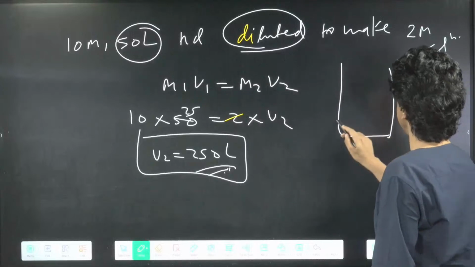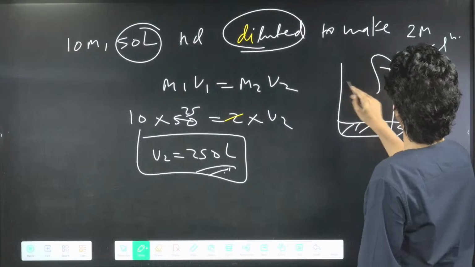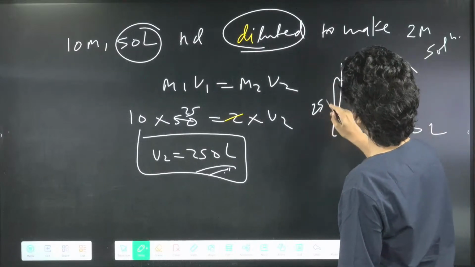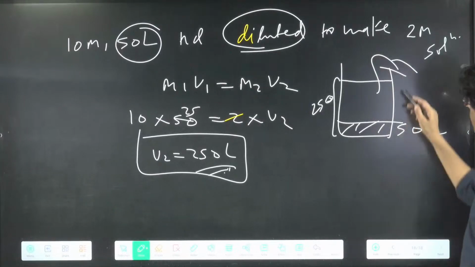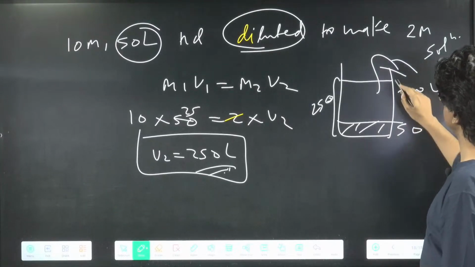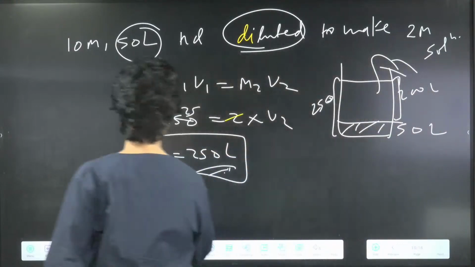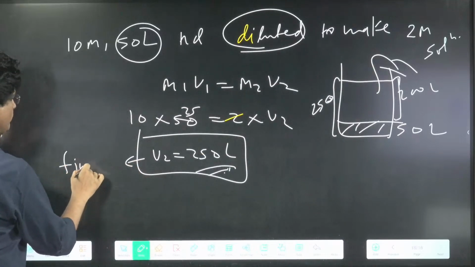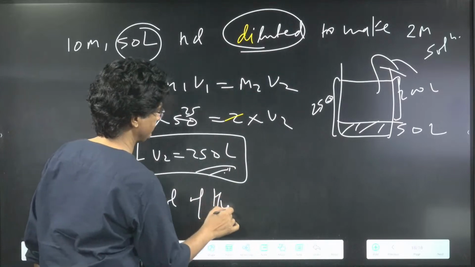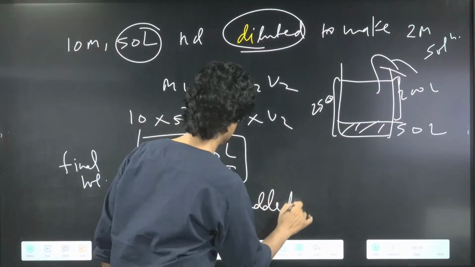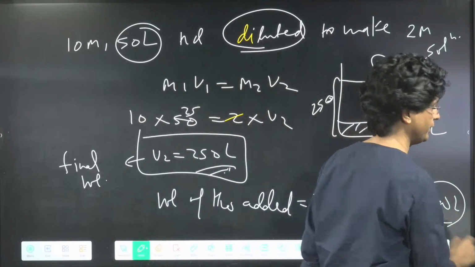If this is 50 liters, you are adding water into it to make the total 250. So how much water have I added? 200. I have added 200 liters of water. So this is called the final volume. So volume of water added is 250 minus 50, equal to what? 200 liters. Yes or no?